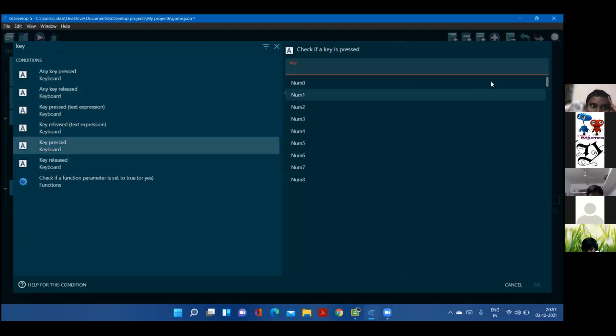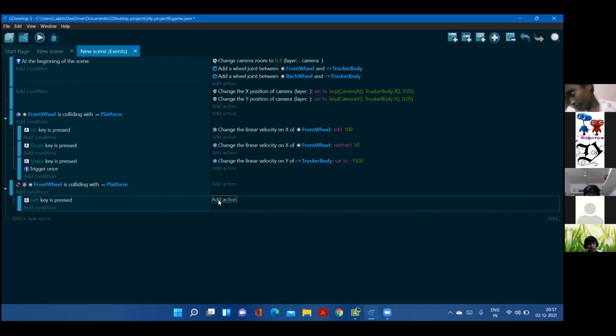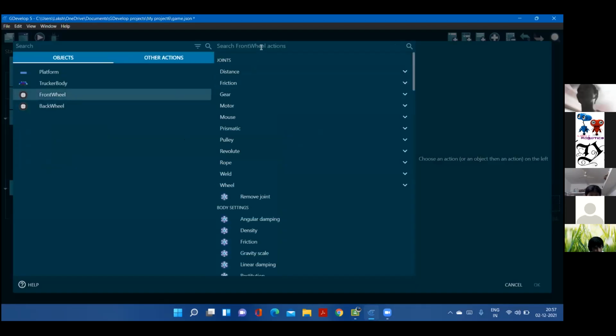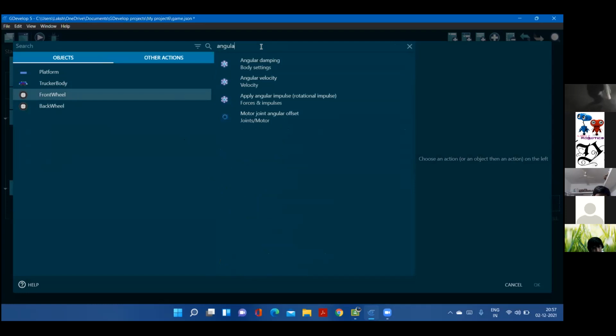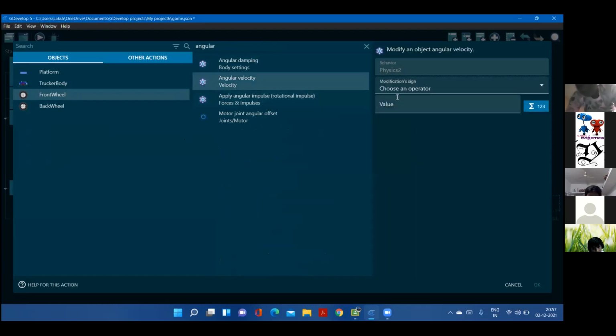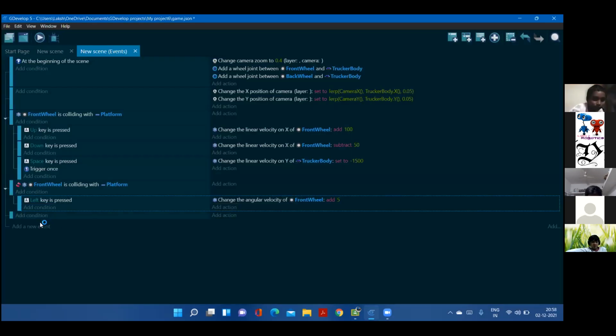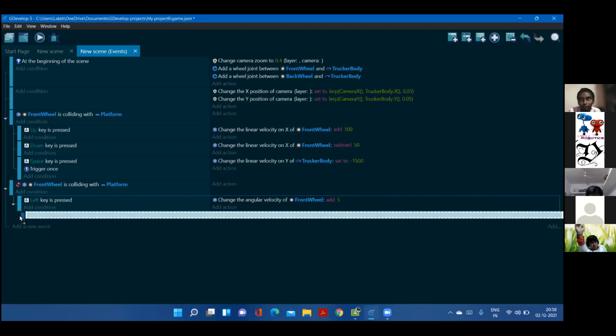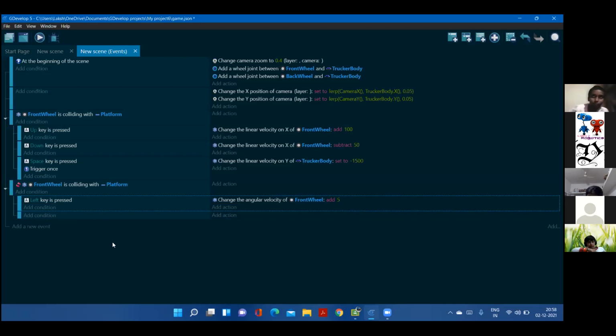So listen properly. When the left key is pressed, the angular velocity of the front wheel should be added with 5. So it will move to the left side. Okay. Add 5. Now, can anyone tell me the same code for the right side? Minus 5. Same. Subtract 5.